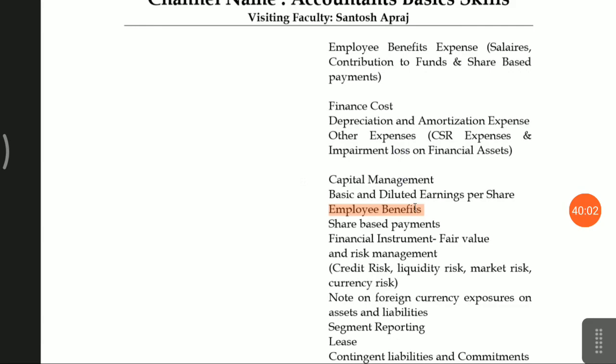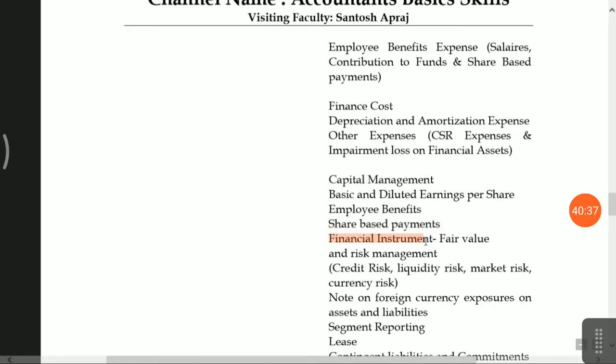will be taken from the actuary. The actuary will do the valuation report through the fair value concept. In the earlier accounting standard it was the intrinsic value method, but Indian accounting standard states that you have to value the employee benefits on fair value concept. That you have to disclose. Share based payment: how it is calculated, how many options you have given, how many persons have exercised, and how many options are vested. This is the employee benefits.